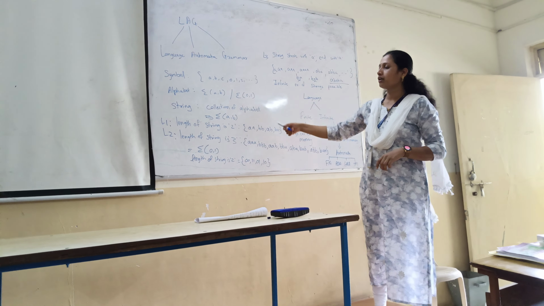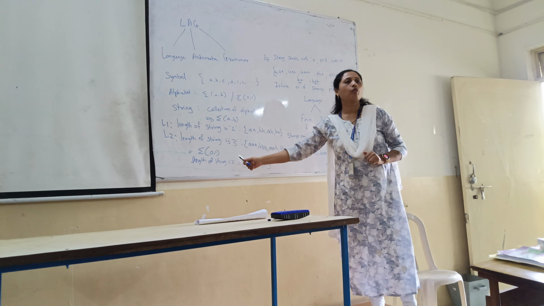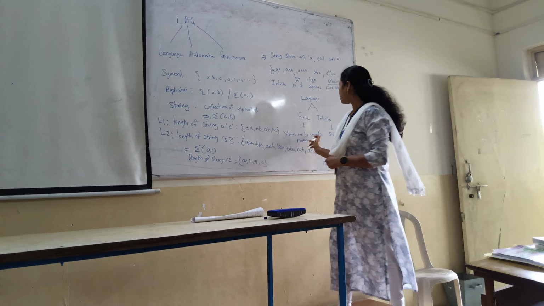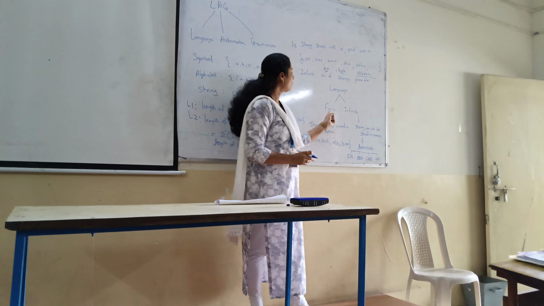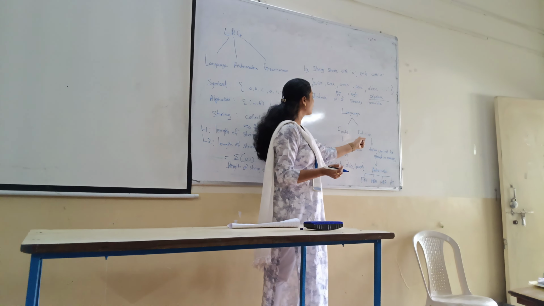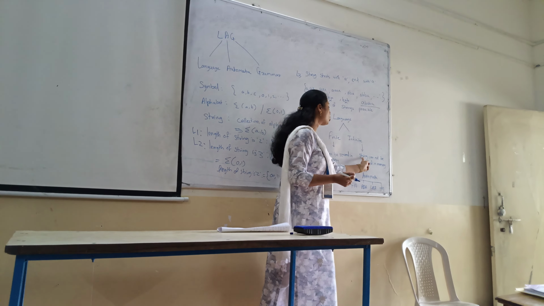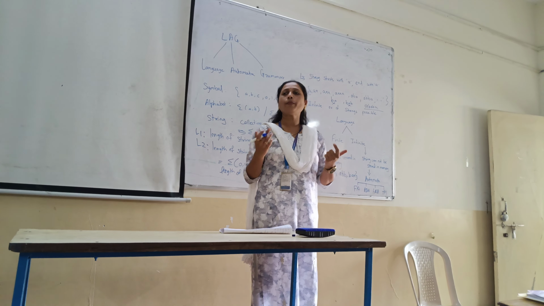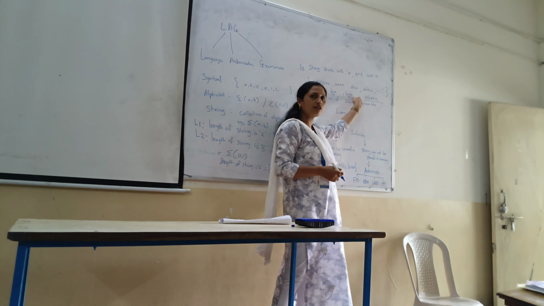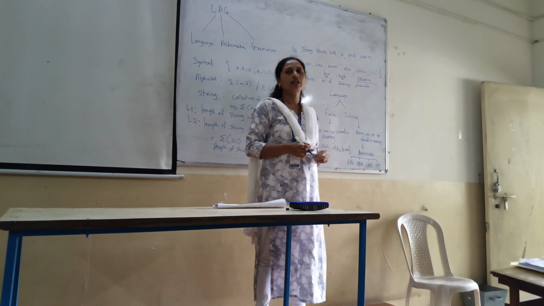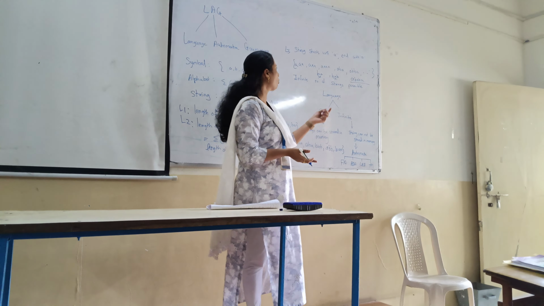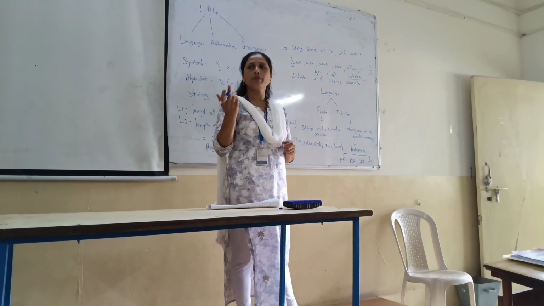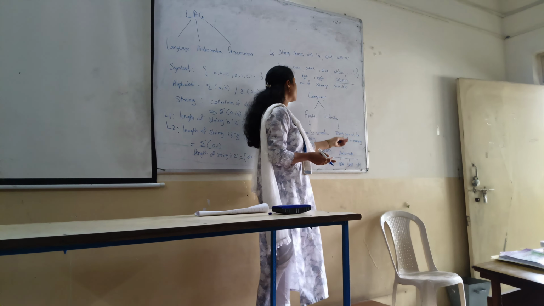Okay? But if we observe these three languages, these two are what? Finite languages, where we can store the strings in the memory. But in the infinite language, we cannot store strings in the memory because strings are infinite. How many strings you need to write here? It's not mentioned. It just mentioned start with A, end with A. But in between you can take many combinations of A and B. That's why you cannot store this infinite set of strings in the memory. Okay. That's why the solution is automata.